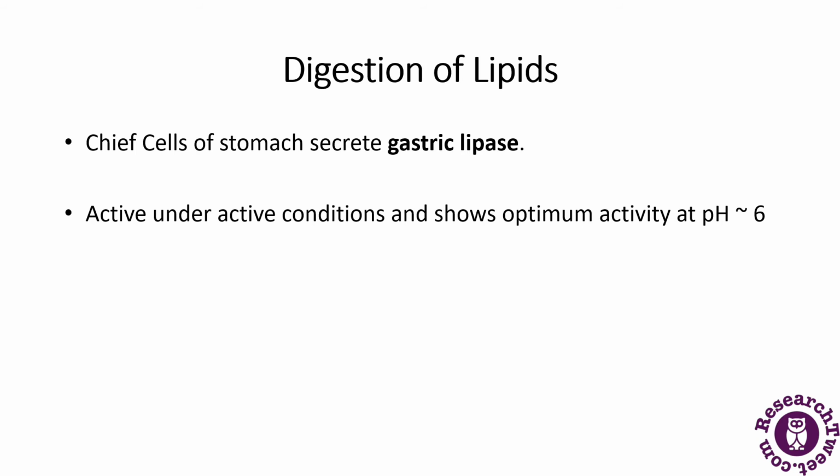Next is the digestion of lipids. The chief cells of the stomach secrete gastric lipase. It is active under acidic conditions and shows optimum activity at pH 6. Gastric lipase together with lingual lipase comprise the two acidic lipases, and these lipases split triglycerides into fatty acids and monoglycerides.